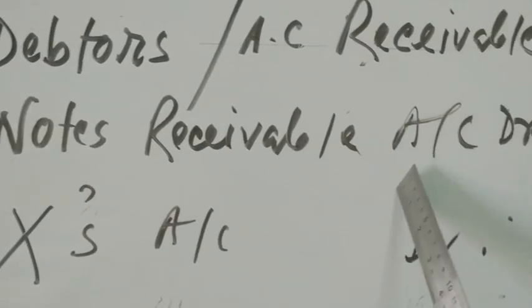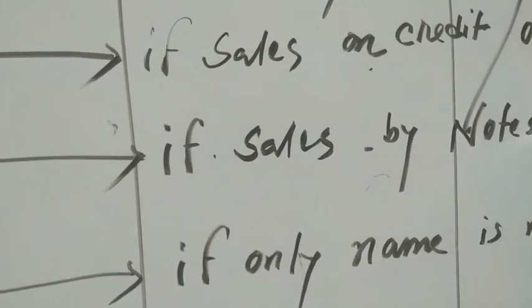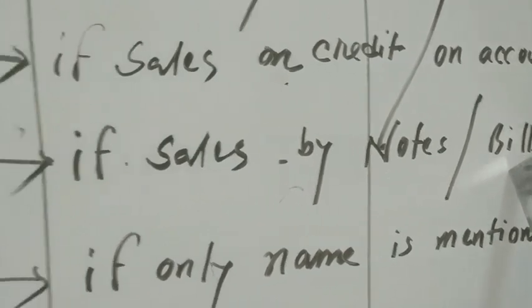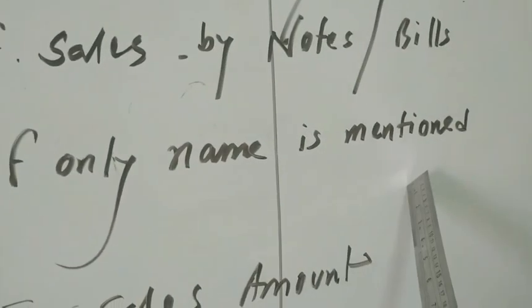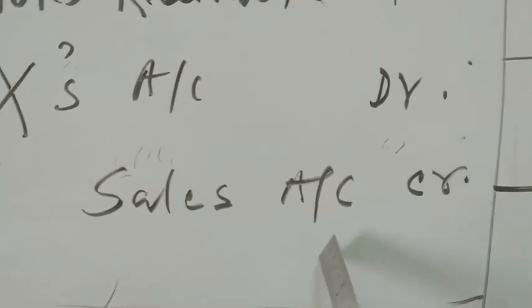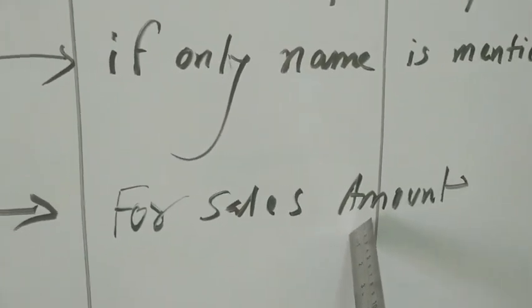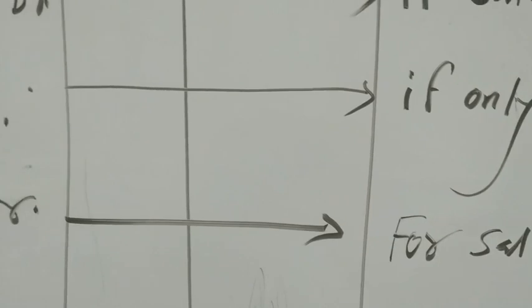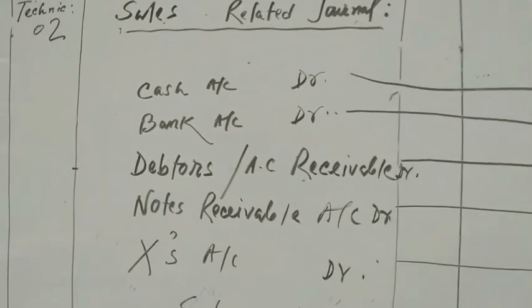Notes receivable account debit if sales by notes or bills. X account debit if only a name is mentioned. And then sales account will be credited since it is income revenue. For the total sales amount, it will be credited. So this is technique 2 related to sales.